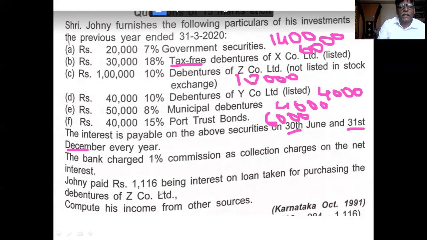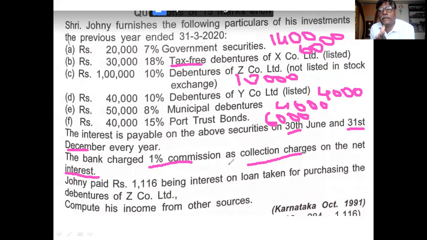The next point is bank charges, 1% commission as collection charge on net interest, not on the gross. Whatever interest you calculated is the gross interest. But the investee, the company or person who took the amount from the investor, will not give this interest to you, the investor.